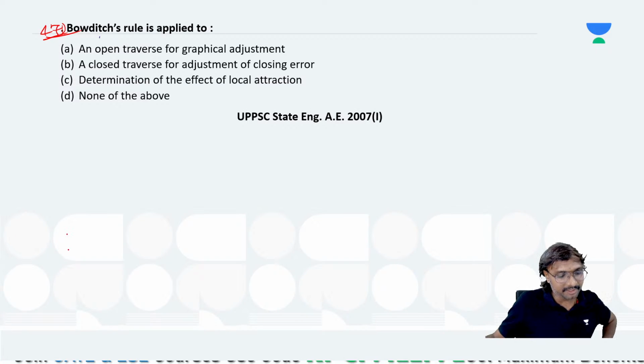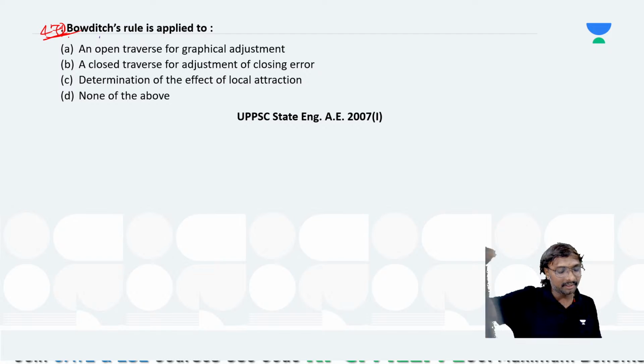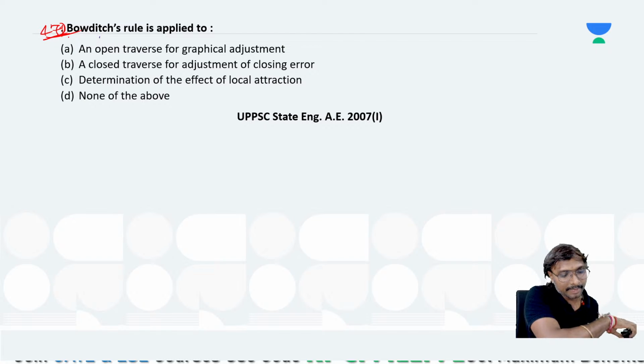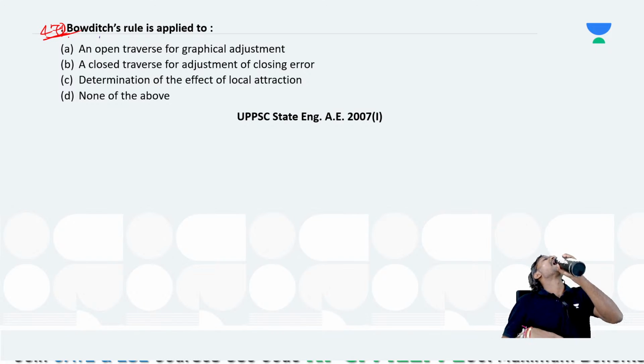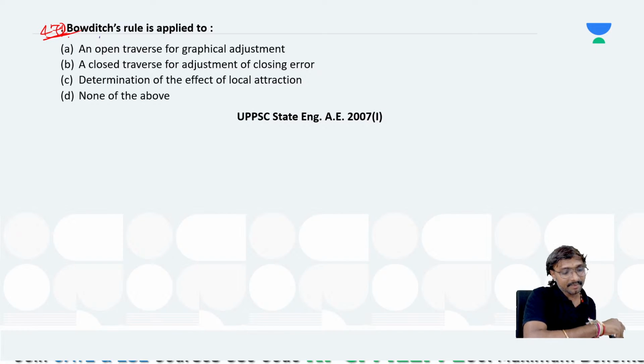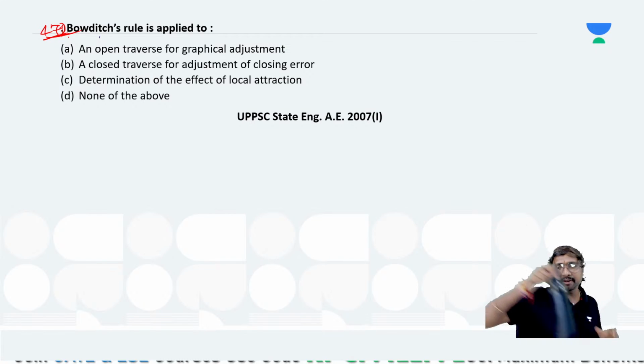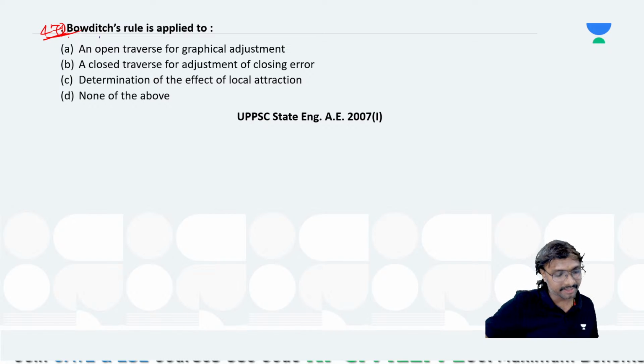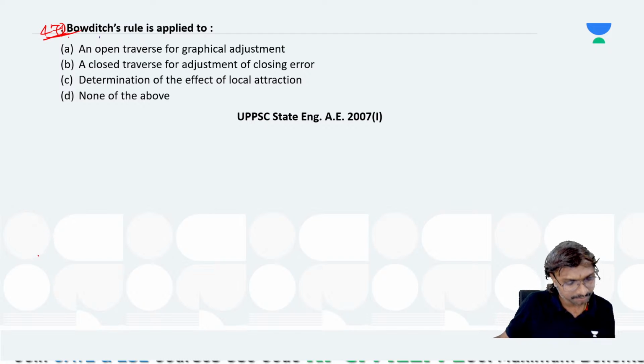Select the answer for this 471 question. You just go through that class, then you will understand. Already those main differences I have explained. When you go back and attend that class, it will be clear. Still, if you don't understand, you can ask me or ask in the next class. Select the answer for this 471 question.